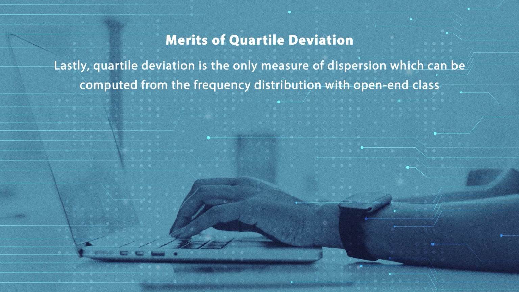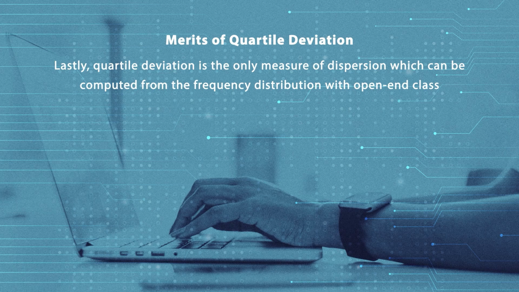We consider only the center 50% of the scores, from Q1 to Q3, and we compute the quartile deviation. So lastly, the quartile deviation is the only measure of dispersion which can be computed from a frequency distribution with open-ended classes.